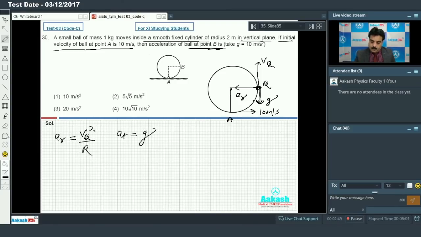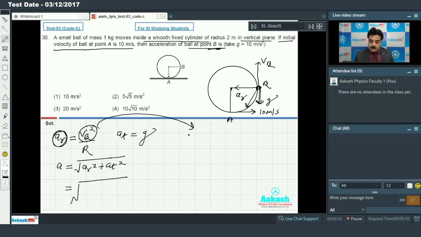Now if I want to find the acceleration, we can calculate it from the radial acceleration and the tangential acceleration. First I want to calculate the radial acceleration, but for that I need the velocity or speed at point B. So how will you calculate it?